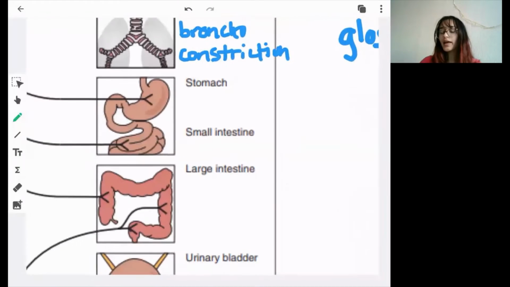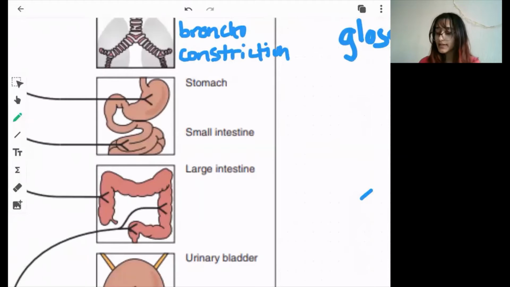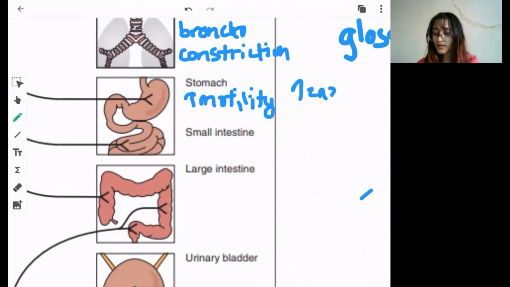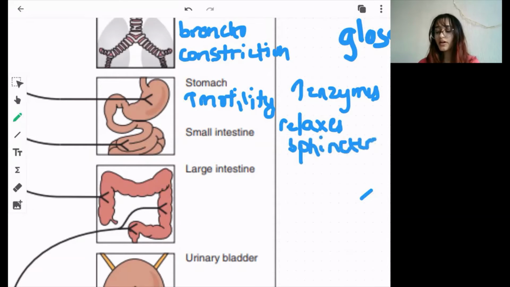And it also supplies to the digestive system, and obviously, first of all, it increases the motility. That is, it increases the peristalsis, and also it increases the secretion of digestive enzymes, and it also relaxes the sphincters. This is all the basic function of